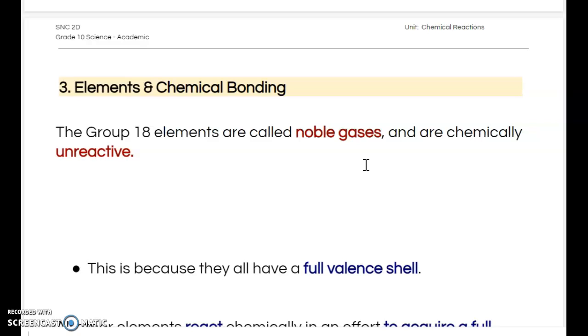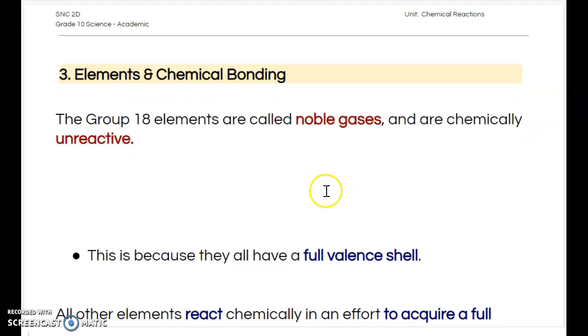Okay, because if they react with something, that means they have to lose their full valence orbital, whether it's eight electrons or whatever it might be. Okay, and all atoms, when they're neutrally charged, want to lose those electrons or gain the electrons so that they can fill up that valence shell.